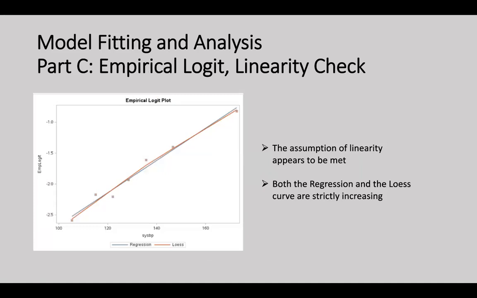The empirical logit plot produced from our dataset shows a linear relationship between the observed proportion of outcomes and the predicted probabilities. In terms of its consistency, the points on the plot appear to be evenly distributed around the diagonal line. This shows that the predicted probabilities are consistent with the observed proportions of outcomes.